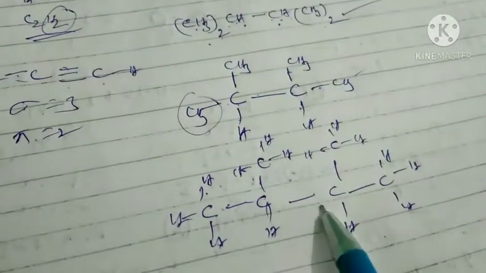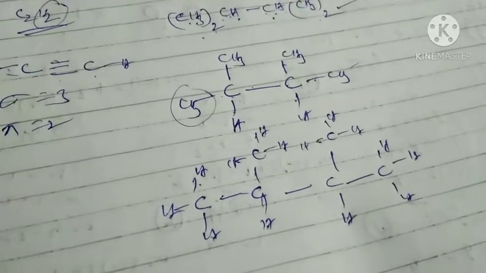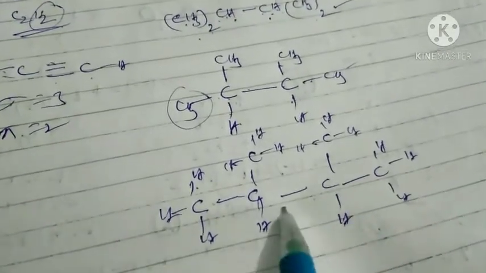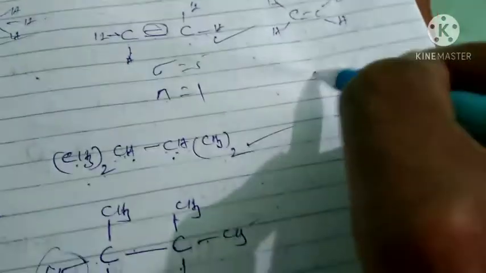Here we can find the number of sigma bonds and the number of pi bonds. Here the number of pi bonds is how many? 0. Next, one more structure, C3H6.